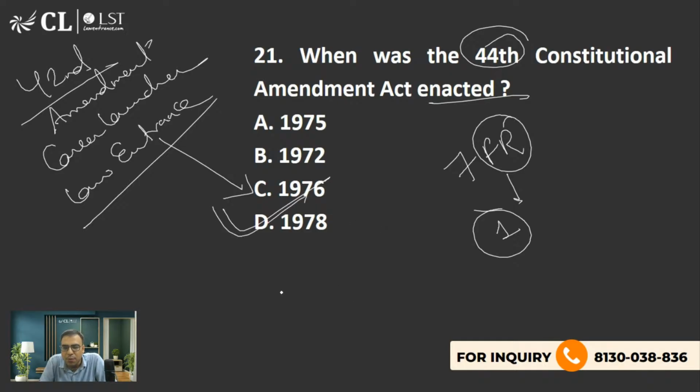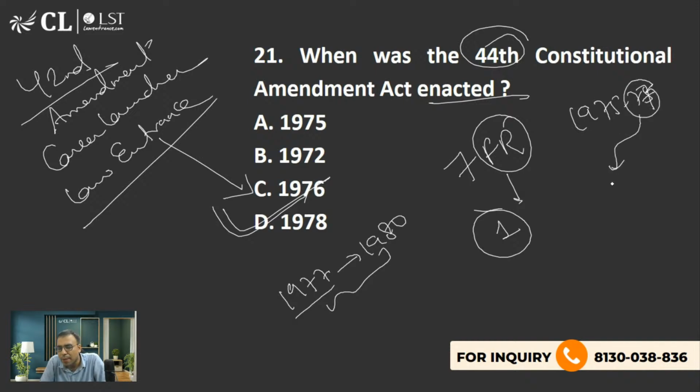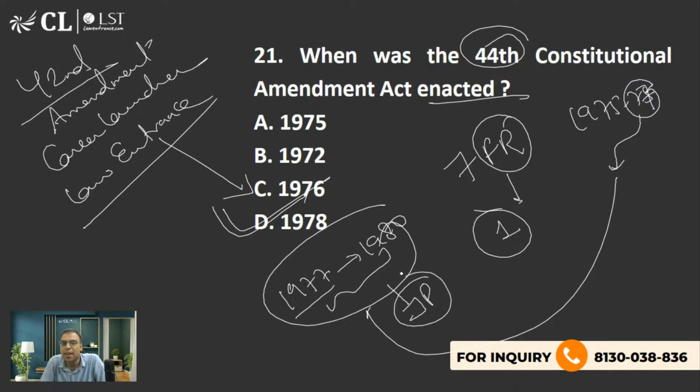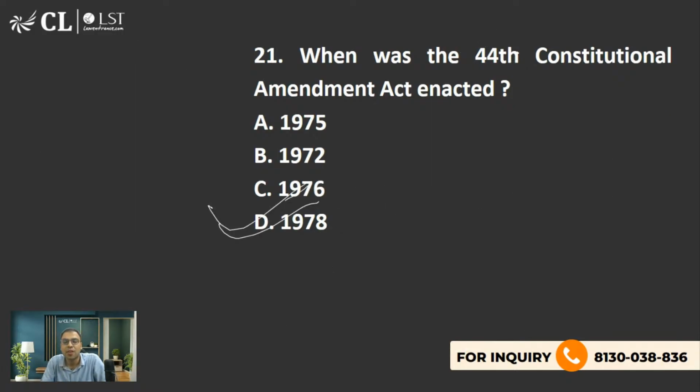Then the Janata Party government came to power around 1977 and lasted until around 1980, because the emergency was there from 1975 to 77. Once the emergency got over, elections happened and Indira Gandhi lost. Then the Janata Party government came to power, and especially in 1978 it brought the 44th amendment, in which it brought a lot of safeguards related with national emergency. Some of the decisions made during Indira Gandhi's time were reversed. And one prominent thing was that one of the fundamental rights, the right to property,